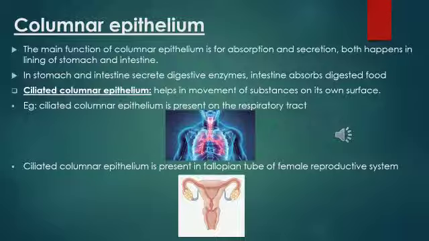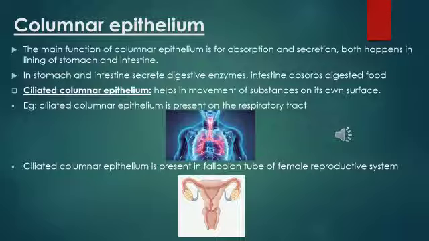And this absorption of food is happening with the help of columnar epithelium. Okay, and it is also present in the lining of the stomach. You see that HCl secretion happens in the stomach, which in turn helps in digestion of food, breaking down complex materials into simpler forms, isn't it?